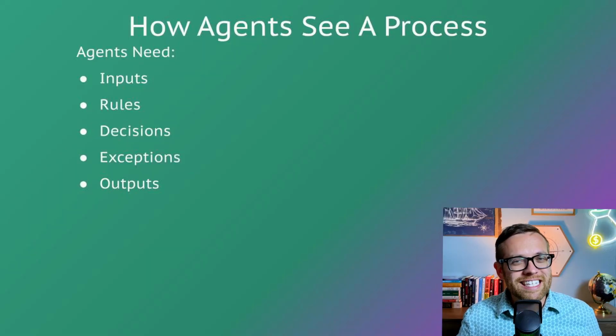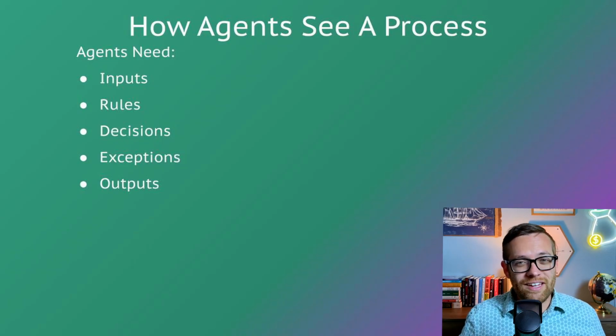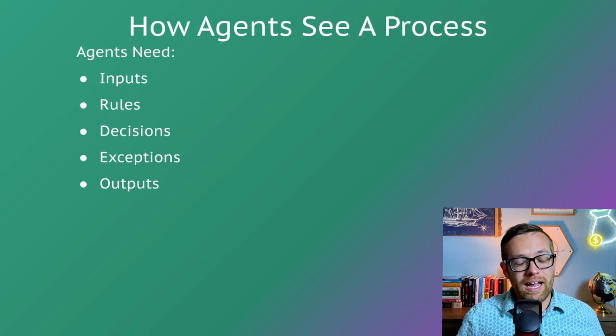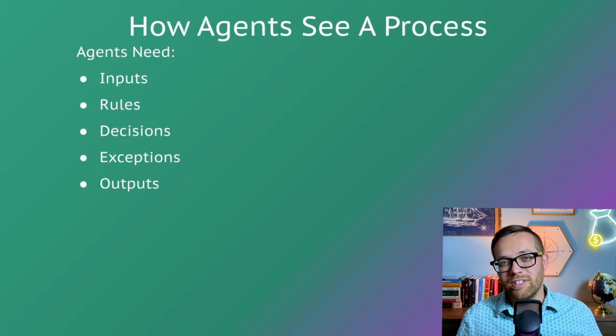So, how do agents see processes? Well, humans are amazing at filling in gaps, agents are not. You know what that weird FX thing we always adjust for means? Your agent absolutely does not. An agent doesn't see a process. It sees a sequence of instructions. If you don't explicitly define the rules, the agent will guess. And guessing in finance has ended a lot of careers.